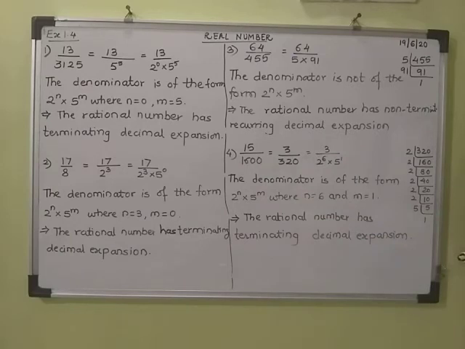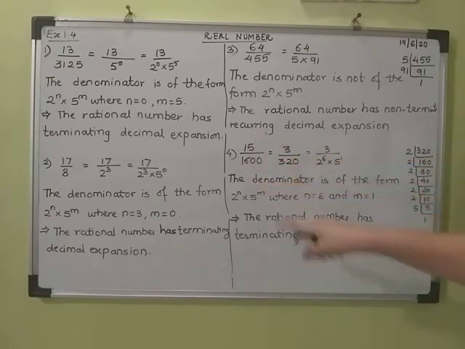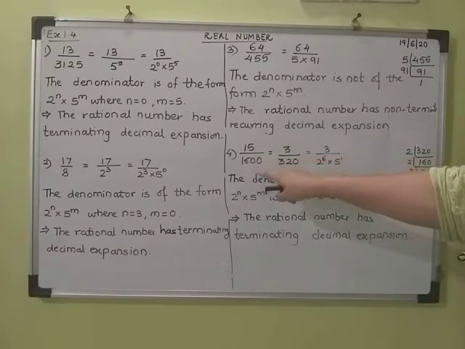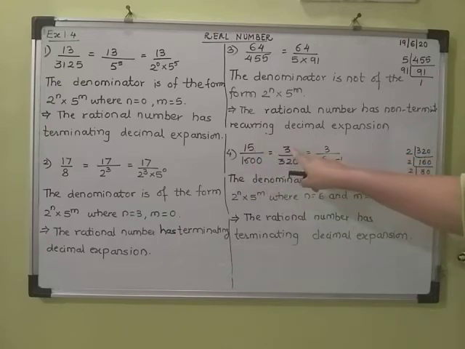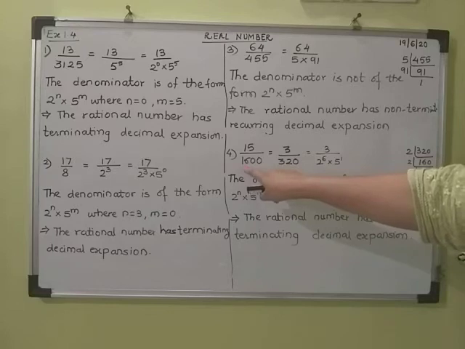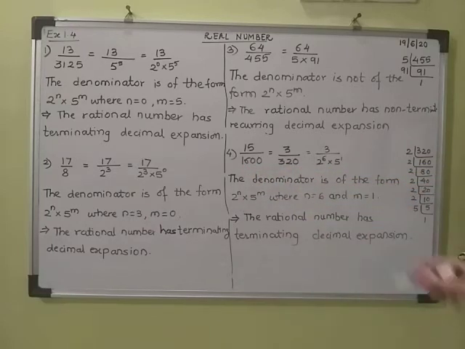Fourth one, 15 upon 1600. Initially, first I have cancelled the common terms. Here 5 is a common factor, so 15 becomes 3 and 1600 becomes 320. Now this 320 I factorized, so I got 2 into 2 into 2 into 2 into 2 into 2 into 5.